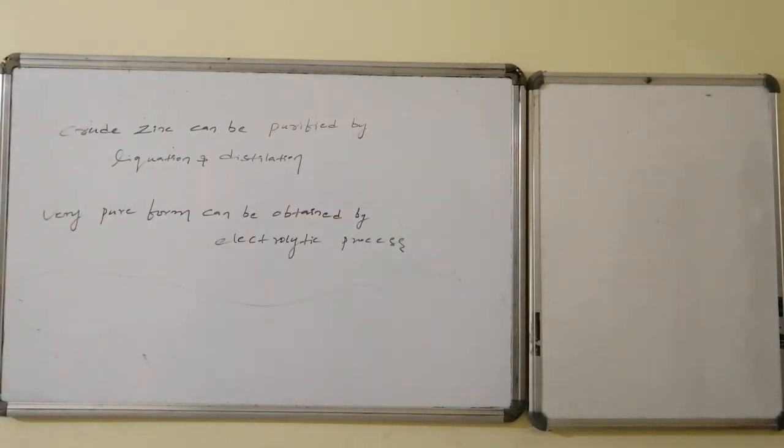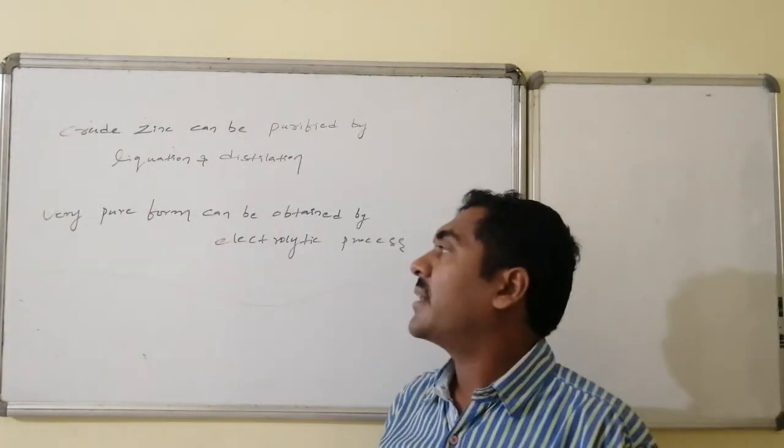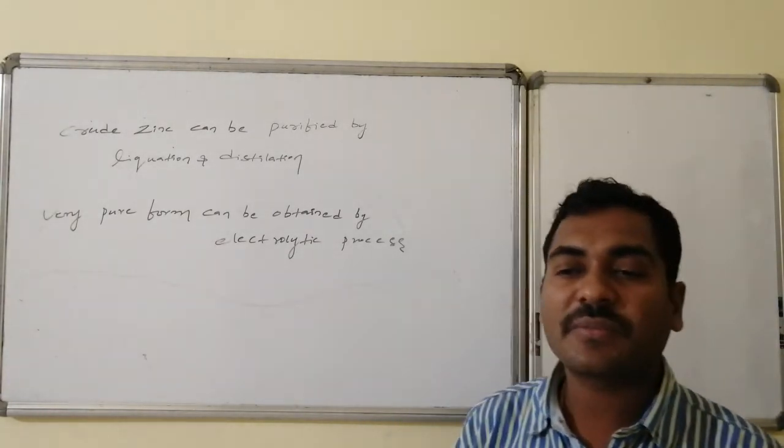Pure zinc can be obtained from the crude zinc, and it can be purified by liquefaction or distillation techniques. And a very pure form of zinc can be obtained from the electrolytic processes of zinc.